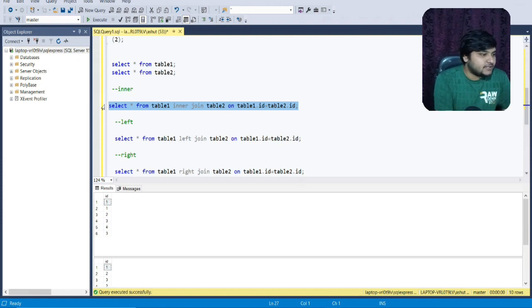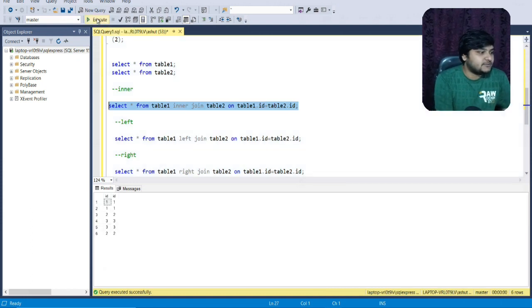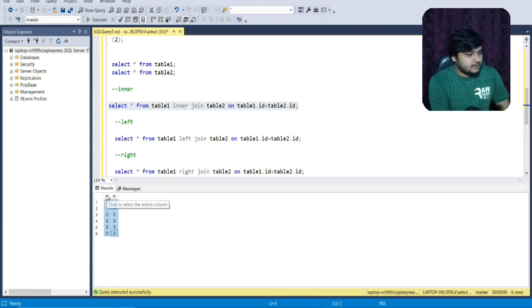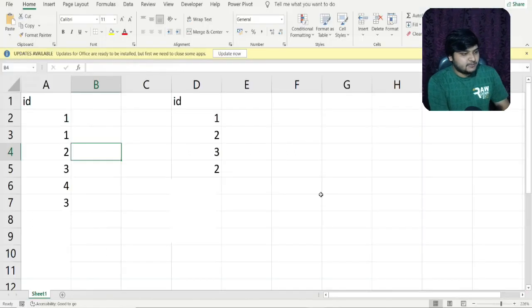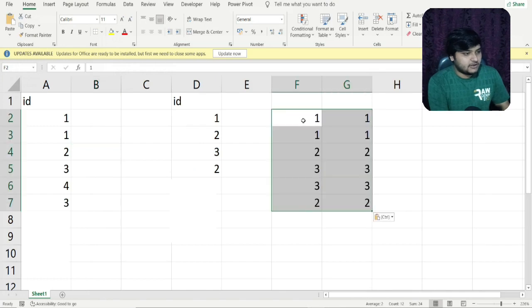Let us execute the very first statement on the inner join. Let us see what output it is producing. So you can see the output which we have got. I'll just paste this output into my Excel and I'll help you understand what this output is all about.